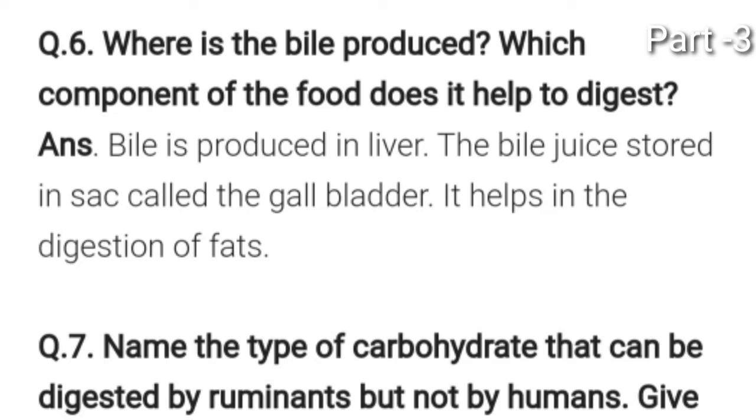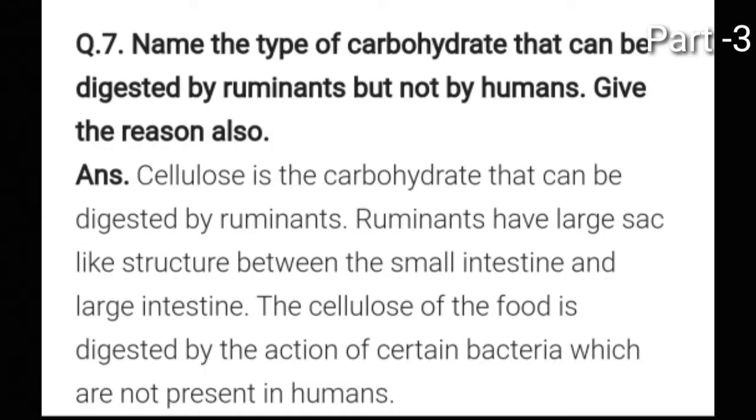Now coming to question number 7, name the type of carbohydrate that can be digested by ruminants but not by humans. This also I have told you, you have to give the reason also. I have told you about starch and cellulose. Cellulose is the type of carbohydrate which is present only in plants, and starch is also present in plants. So cellulose is the carbohydrate that can be digested by ruminants. Ruminants means grass eating animals.